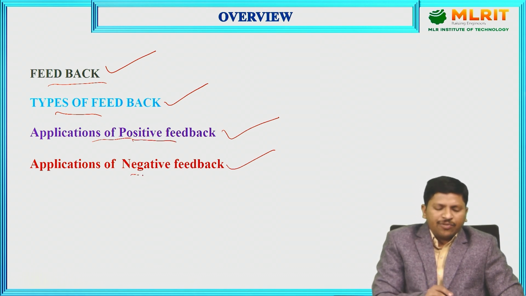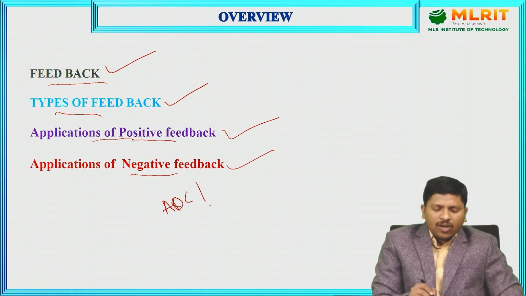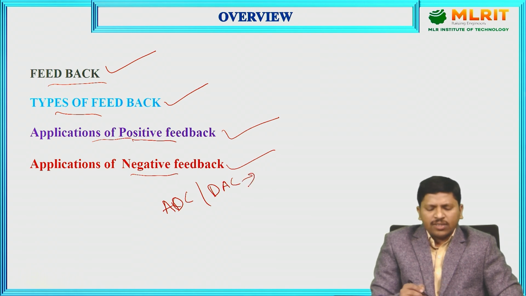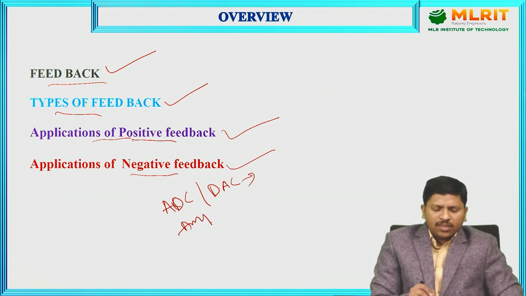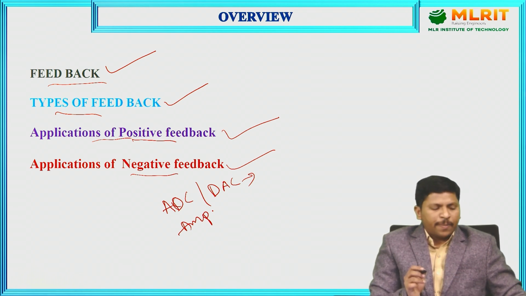For negative feedback, some of the applications are analog to digital conversion, ADC, digital to analog conversion, and amplifiers. All these are applications of the negative feedback control system.